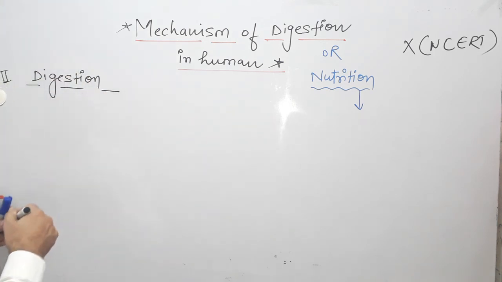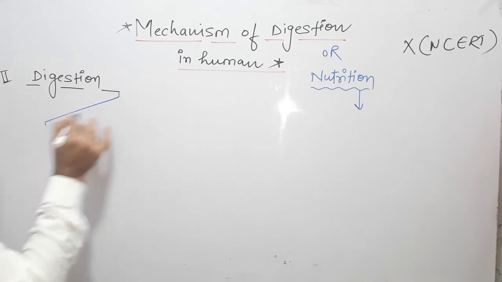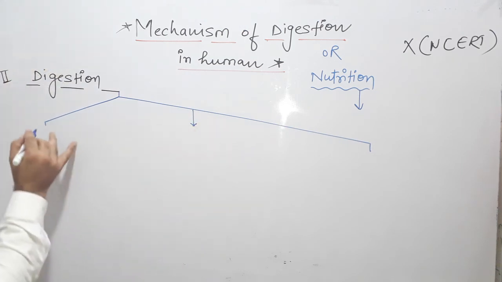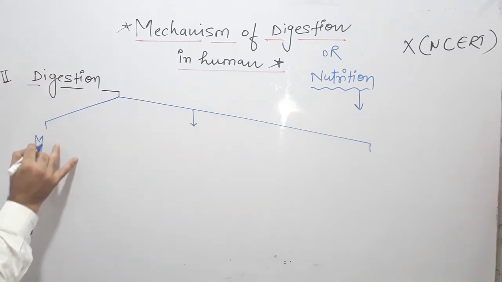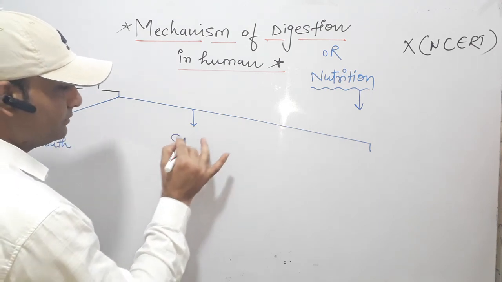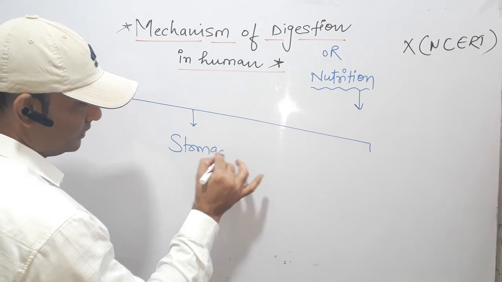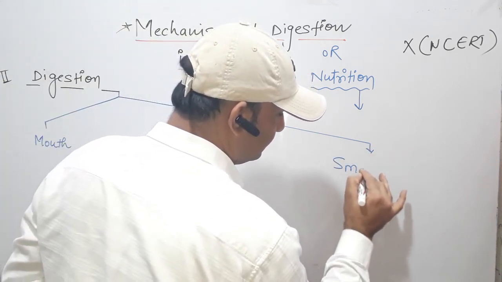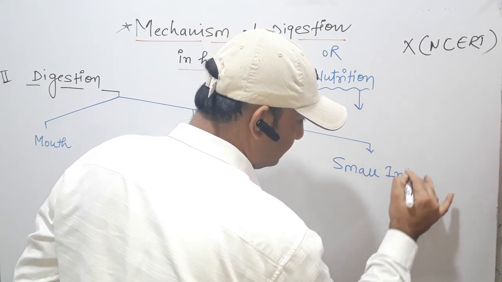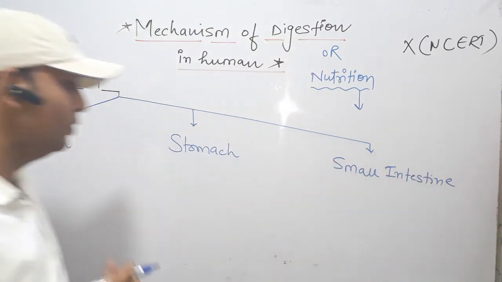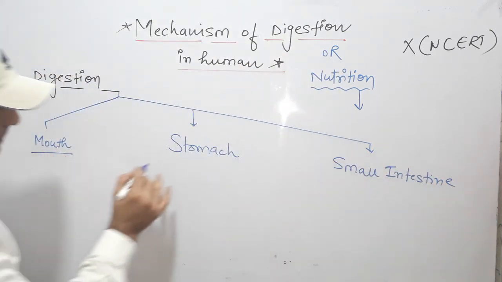Digestion can be divided on the basis of position into three parts. First, digestion in mouth. Second, digestion in stomach. And third, digestion in small intestine. So, three positions of digestion.